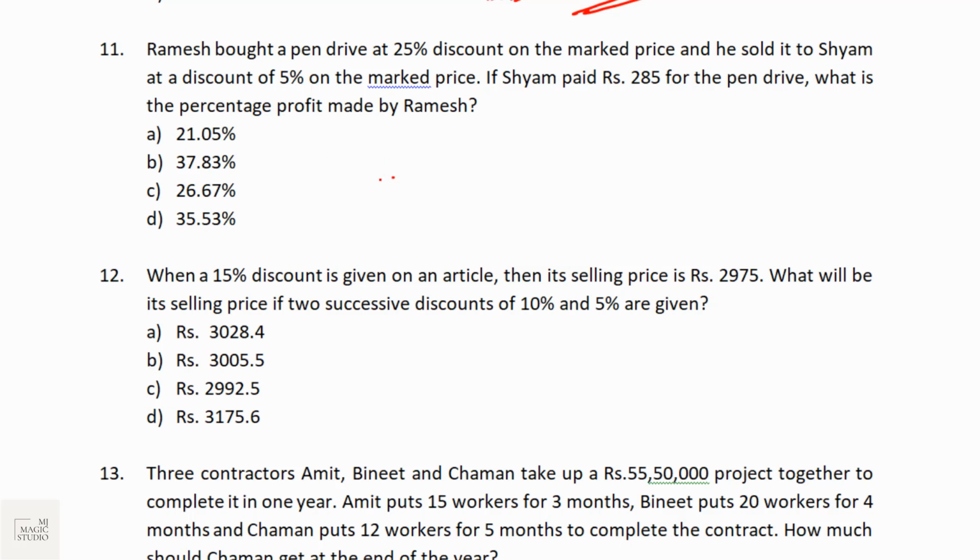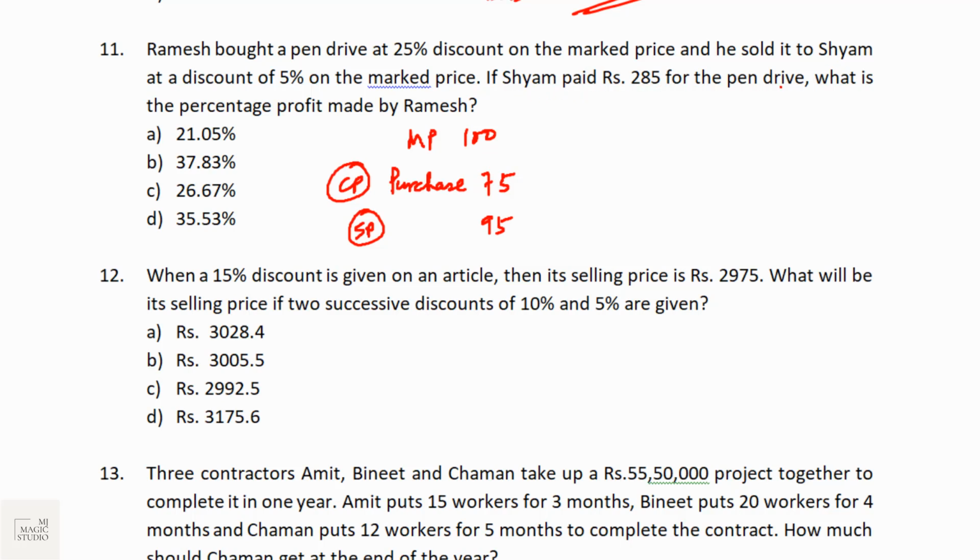Ramesh bought a pen at 25% discount on the marked price. Suppose the marked price is 100. That means Ramesh has purchased this pen for 75. And he sold it to Shyam at a discount of 5% on the marked price. So the cost price to Ramesh is 75. The selling price for Ramesh to Shyam, after a 5% discount on 100, would be 95. So this is CP and this is SP.